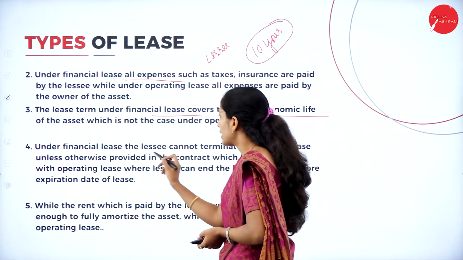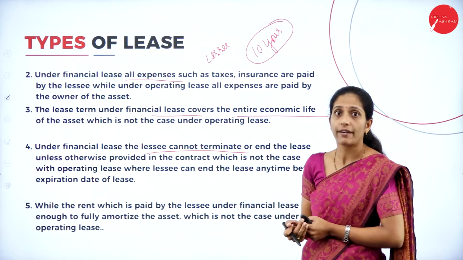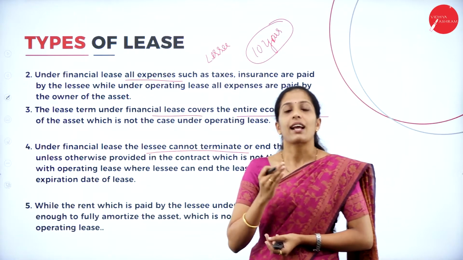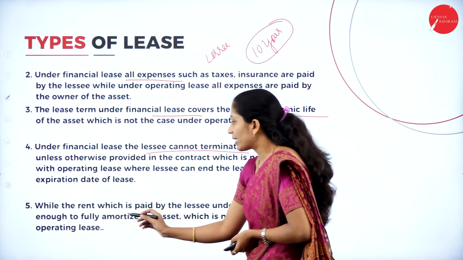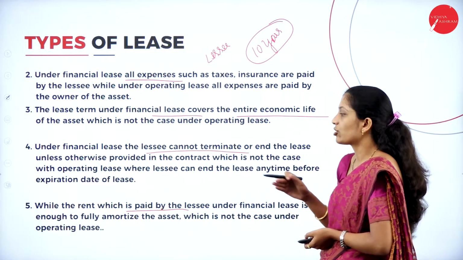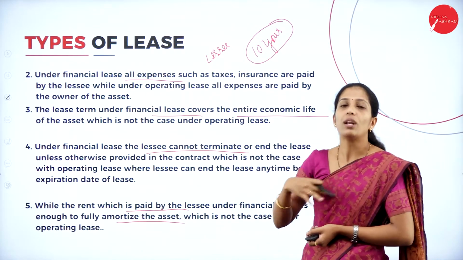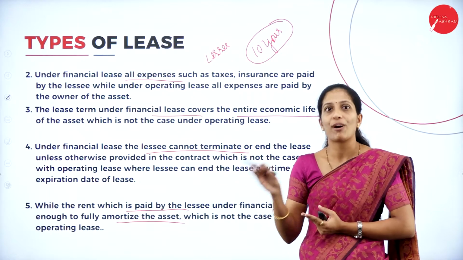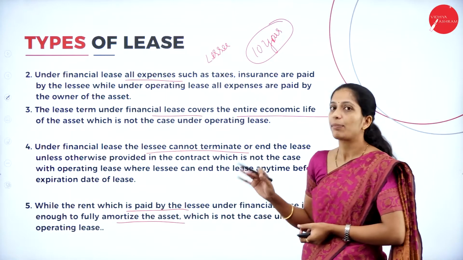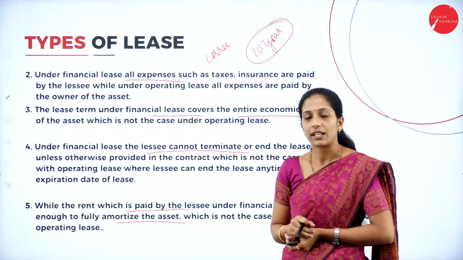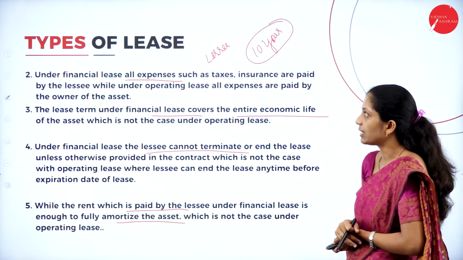Under financial lease, the lessee cannot terminate the contract, whereas in operating lease, they can terminate the contract by paying a penalty. Next, the rent paid by the lessee under the financial lease is enough to fully amortize the asset. The whole cash price of the asset will be recovered in the form of lease rental itself under financial lease, whereas the full amount cannot be recovered in operating lease. So, these are certain differences between financial lease and operating lease.